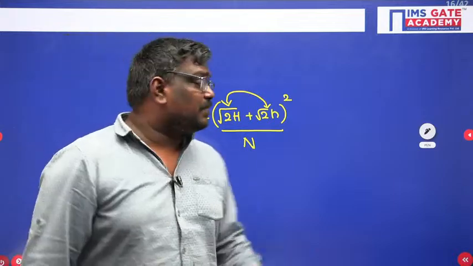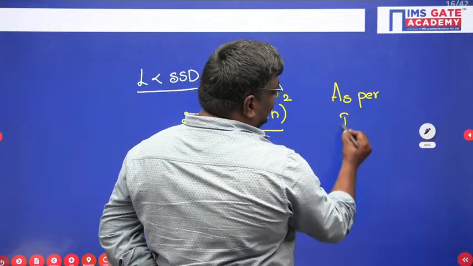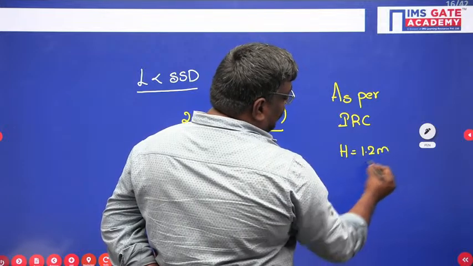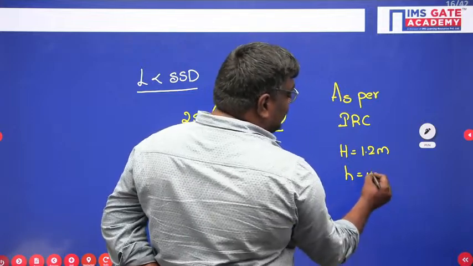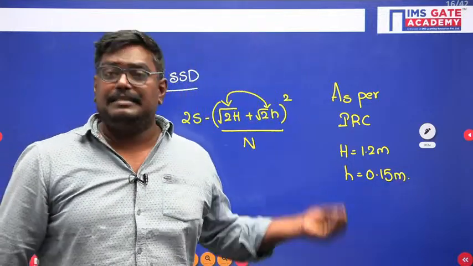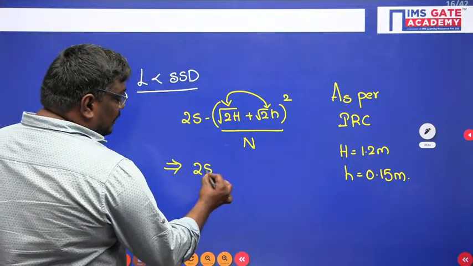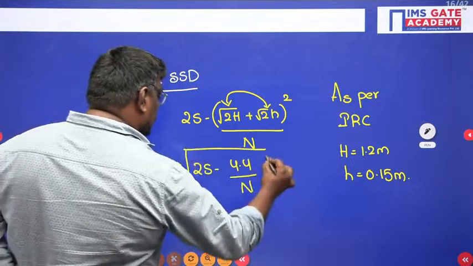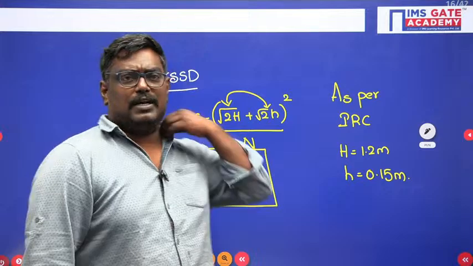As per IRC, Indian Roads Congress, capital H is 1.2 meter and small h is 0.15 meter. But if they have given you the values, then you should be aware of this formula. That is the reason I am solving in this way. So in this case, the length of the valley curve is given by 2S − 4.4 / N. So length less than SSD, this is the formula. Agree students?